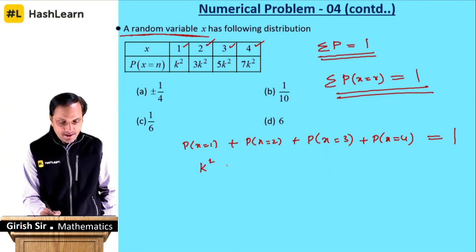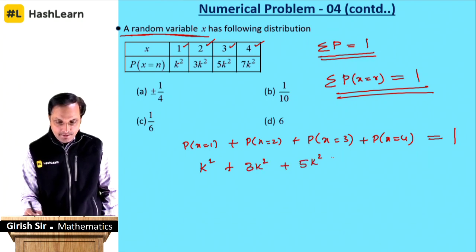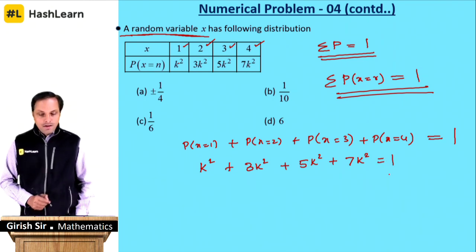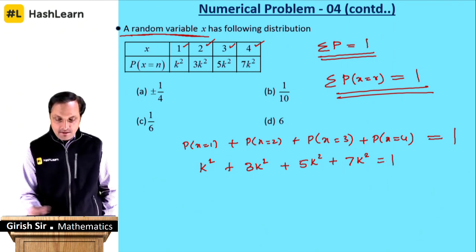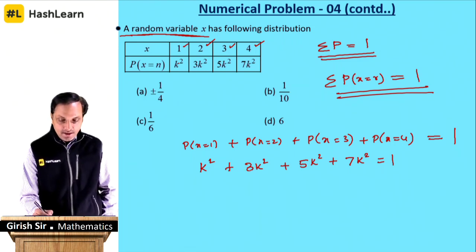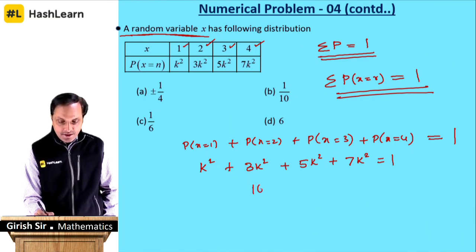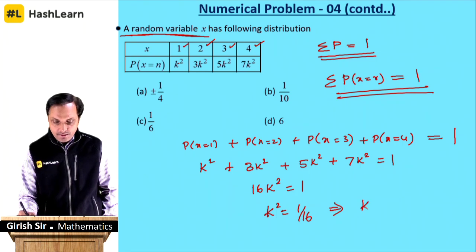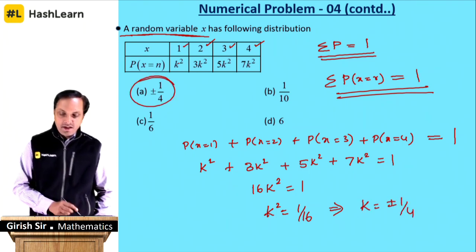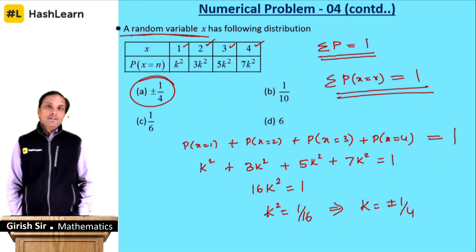X is equal to 1 is given as k square. This is 3 times k square. This is 5 times k square. This is 7 times k square is equal to 1. So chalo, what happens? This is 1, 3, 5, 7, that will give you 16 times k square is equal to 1, and k square is equal to 1 by 16, which is going to give you k as plus or minus 1 by 4, which is reflecting in option A, and that is your answer.